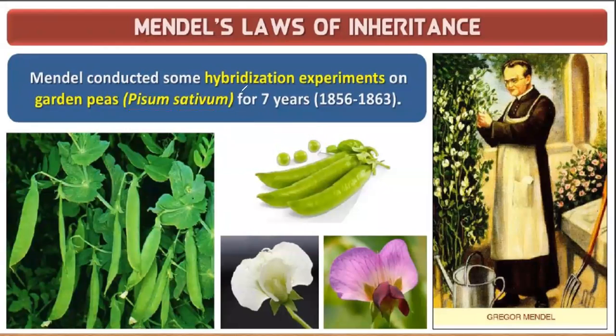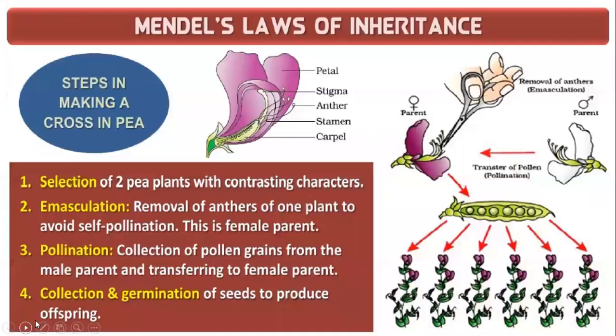So Mendel conducted hybridization experiments on garden pea, Pisum sativum, for 7 years. How many years? 7 years. Yesterday we have discussed it. So, selection of 2 pea plants with contrasting characters.